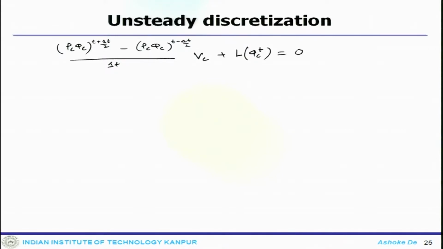Now, to derive the fully discretized equation, we need the interpolation profile, which expresses the phase values between time t minus delta t by 2 and t plus delta t by 2. So, information of the current time level and the previous time level is required.